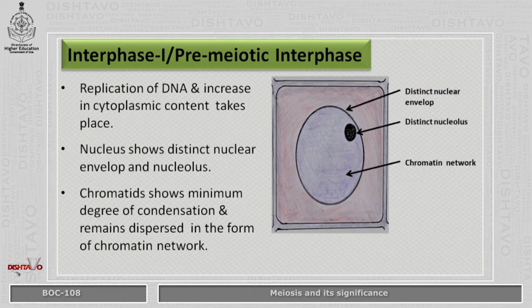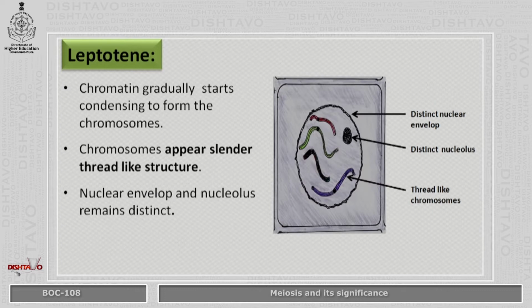Chromatin shows minimum degree of condensation and remains dispersed in the form of chromatin network. In the first stage of prophase 1, that is leptotene, chromatin gradually starts condensing to form the chromosomes. As seen in the picture, chromosomes appear as slender thread-like structures. Nuclear envelope and nucleolus remain distinct.